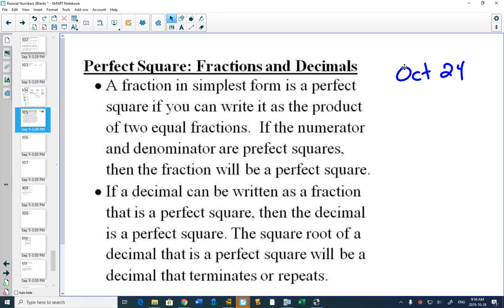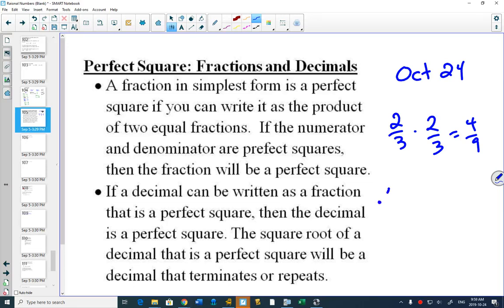So this is what we ended with last class, looking at perfect squares with fractions and decimals. If you take a fraction and multiply it by itself, then we would say 4/9 is a perfect square. If you had a decimal like 0.64, which is equal to 64 over 100, which is 8 times 8 over 10 times 10, then 0.64 is considered a perfect square.